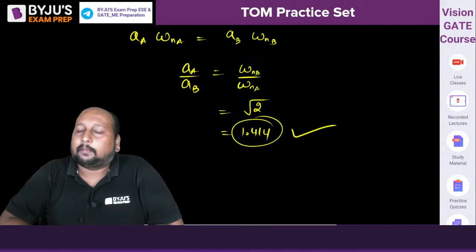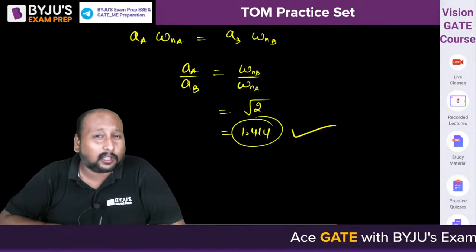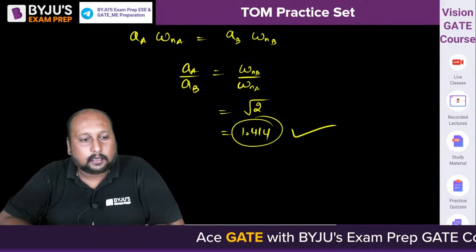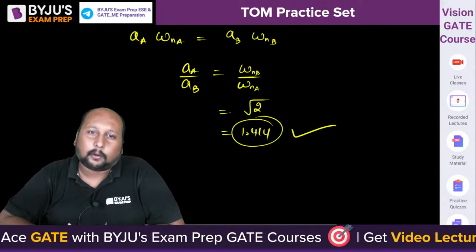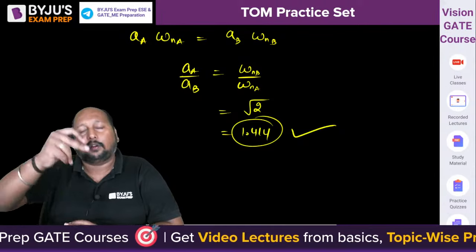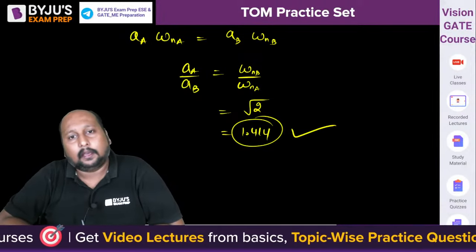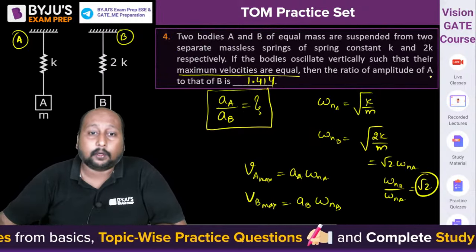Clear? 0.5 या 0.707 is not at all correct. So make sure, ये बहुत ही common mistake करते हैं in a hurry. 0.5 तो चलो blunder था, but 0.707 was a common mistake. They are taking the opposite of that, AB by AA, which gives 0.707, which is not correct because they are asking you the ratio of amplitude of A by B.